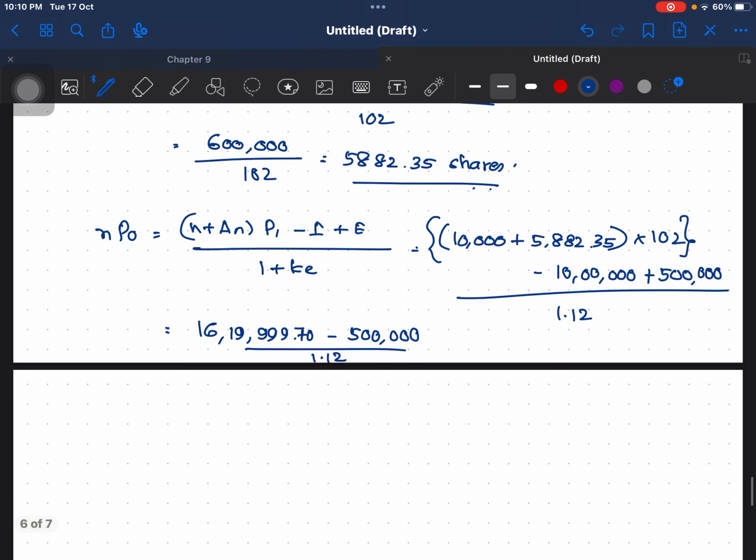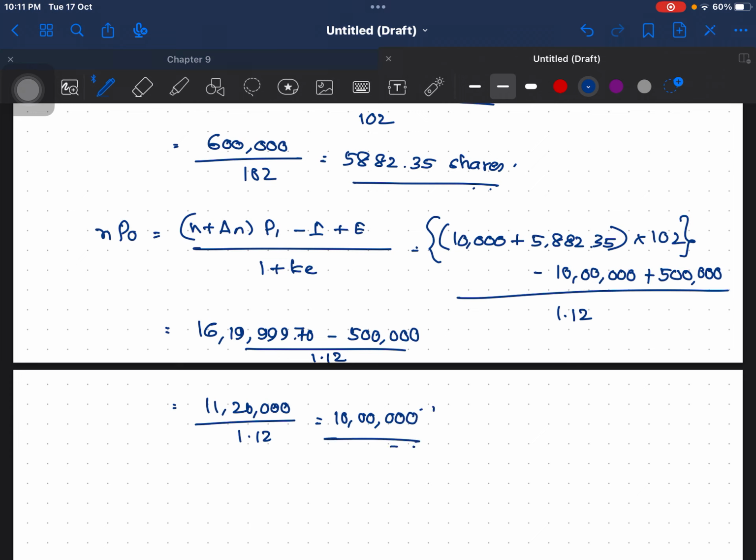Sorry, 16 lakh 20,000. So 16 lakh 20,000 minus 5 lakh is 11 lakh 20,000 divided by 1.12, that is equal to 10 lakh. So the value of firm is 10 lakhs.